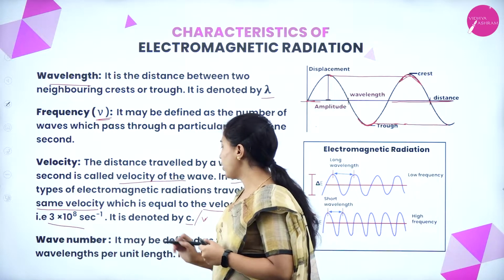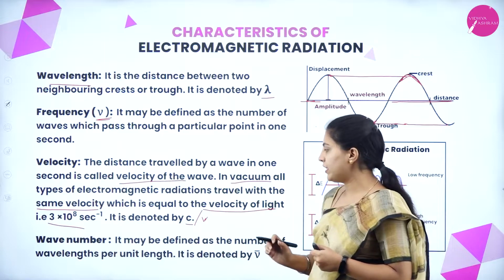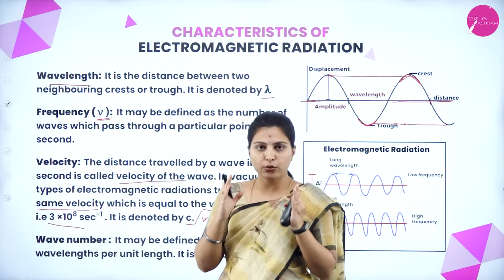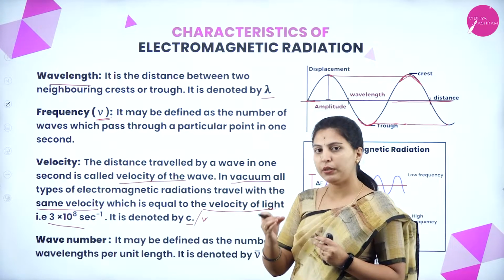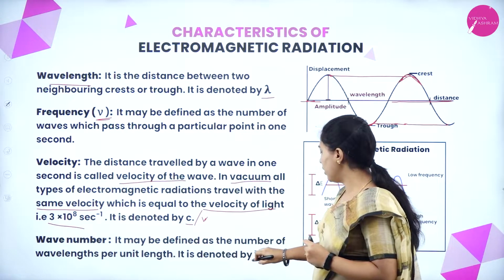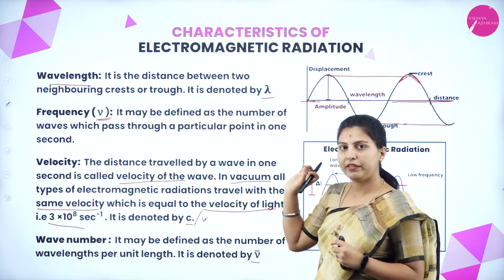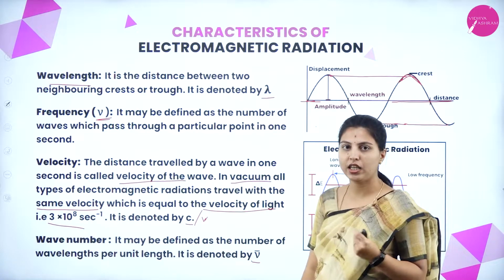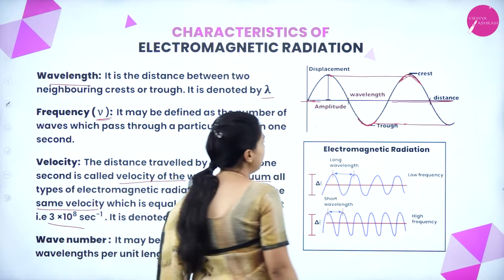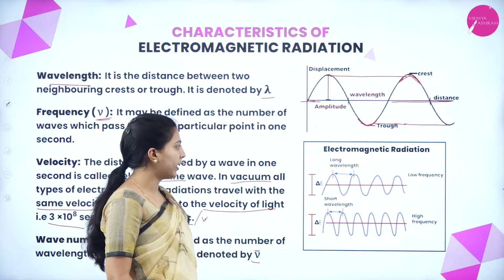Next, wave number. It may be defined as the number of wavelengths per unit length. For a unit length, how many wavelengths are there, that is known as the wave number. It is denoted as nu bar. For nu, one bar line is put on top, so we call it nu bar.